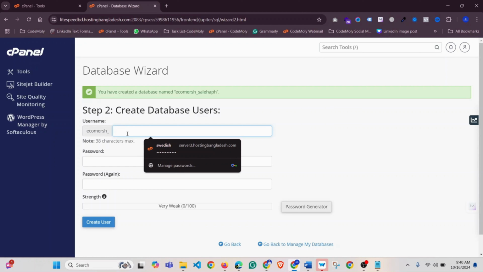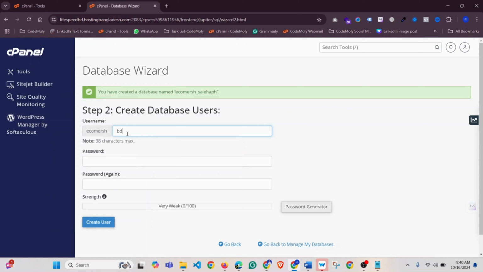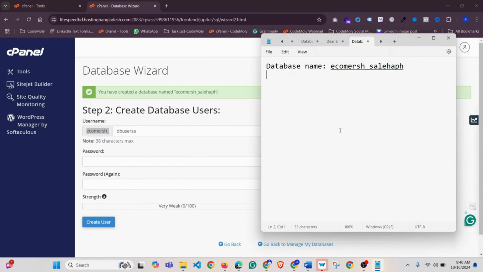Now step 2 is to create a database user. So I am going to create a database user, ecommerce. Now I am going to store this username also in my notepad. So this will be our database name, and this will be our database username.